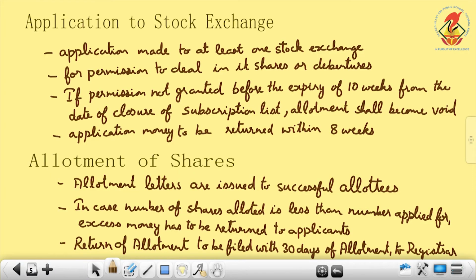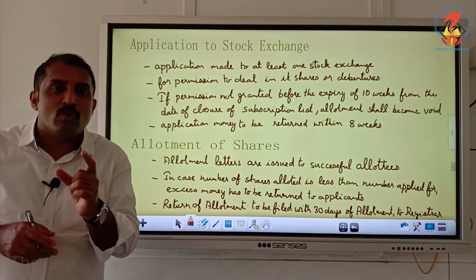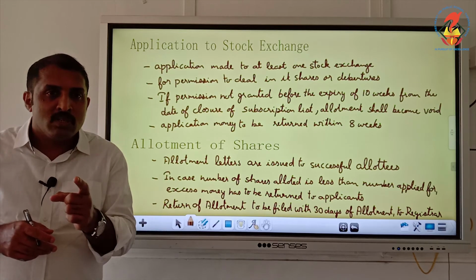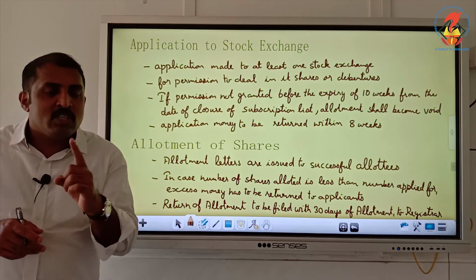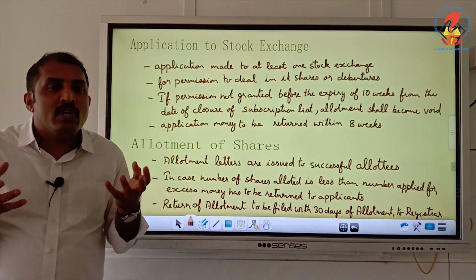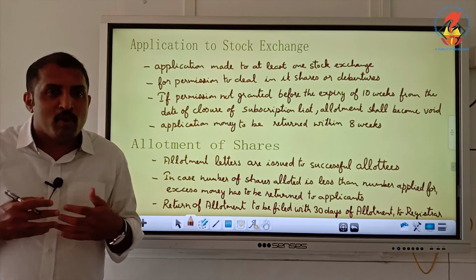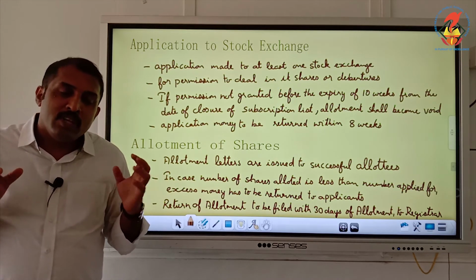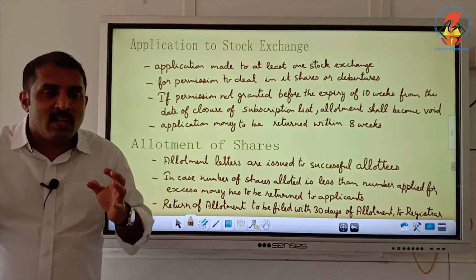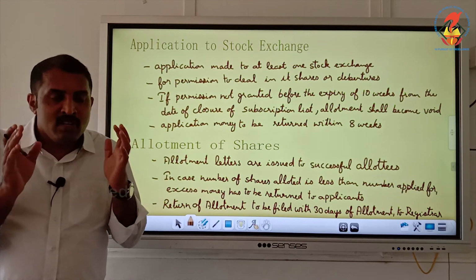Coming on to the fifth step, application to stock exchange. Application to stock exchange, because the company is raising funds through securities, shares or debentures. So the initial issue can be made by the company, further issues will happen only through the stock exchange. In class 12 you will be learning more about that. So for the initial issue the company can deal directly, but further buying and selling can happen only in the stock exchange.